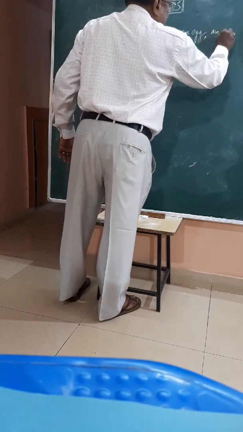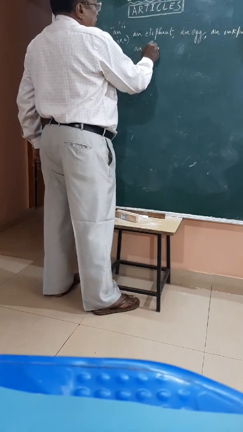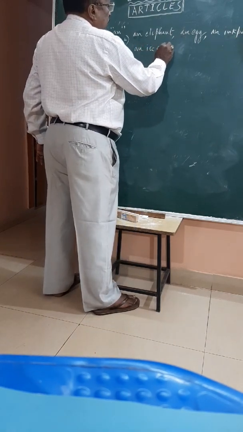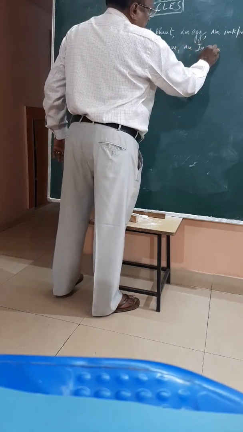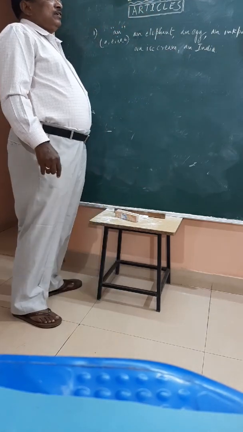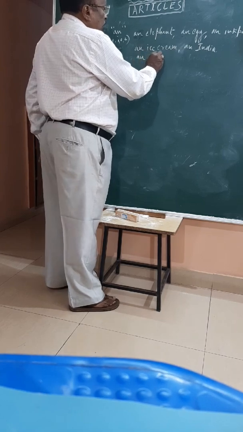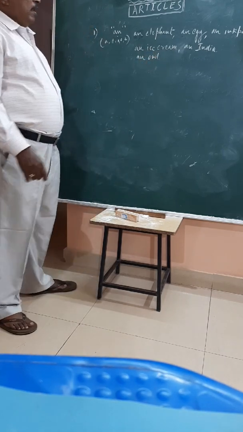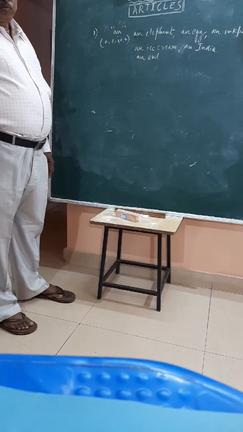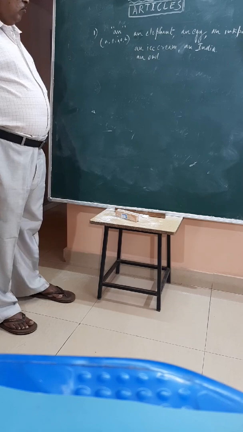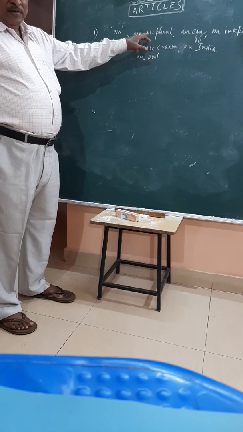An egg, an ink pot, an ice cream, an Indian. All these things you have to say. An Indian, an elephant, an egg, an owl. An owl means a bird. An elephant, an egg, an ink pot, an ice cream, an Indian. All these things you have to use, before a singular word that starts with a vowel sound.